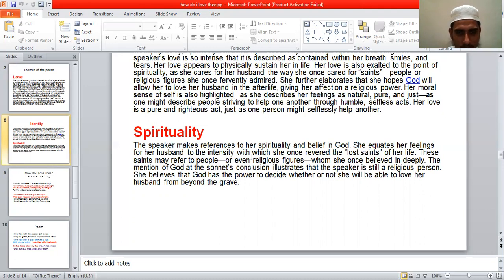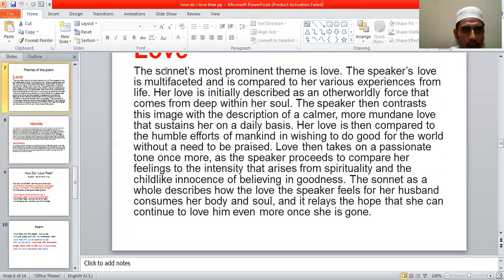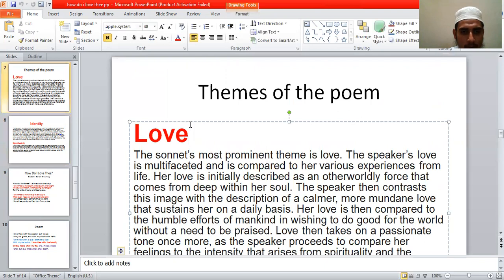In the same way, Elizabeth Barrett Browning spiritually feels her husband, as she feels religious feelings in her mind. She also feels her husband in herself, that she deeply loves her husband. So spirituality is also a theme in this poem. But the only important and main theme of the poem is love. Love is the main theme of this poem.